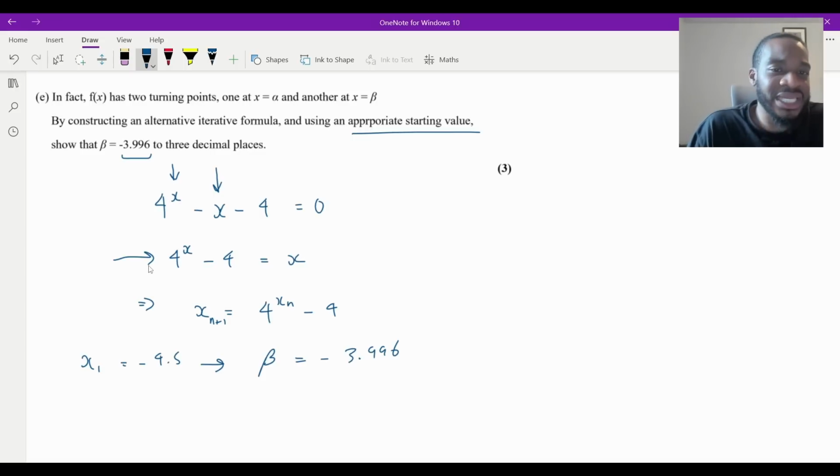Again, you probably wouldn't get this in the exam, but I just thought it would be good to do because if you got this right, it really shows that you understand the topic of numerical methods and locating roots. And not even just this topic, but if you really want to access that A or that A star, you need to have a very good understanding of all of the topics. So it's not just about applying the formulas and stuff. You want to make sure you really understand what's going on, what they're asking you, and what the actual questions mean, and that way you'll be able to answer questions like this. But yeah, that's pretty much it. That's part E, and that's the entire predicted paper finished.